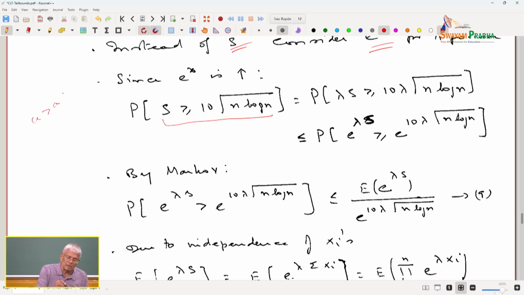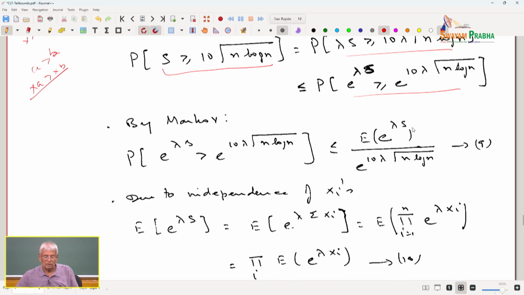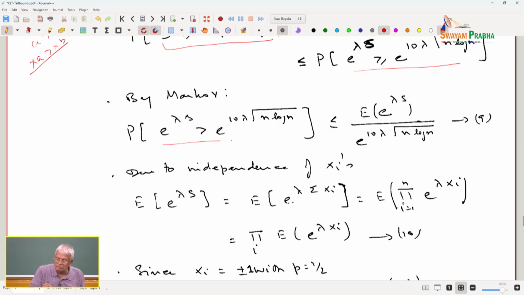If a is greater than b, and x is greater than 0, I can multiply: x a is greater than x b. If you multiply an inequality by a positive constant, the inequality remains the same. If you multiply an inequality by a negative quantity, the inequality reverses the sign. E to the power of x is an increasing function. So, if I first multiply by lambda and then take the exponential, the probability of this event is the same as the probability of this event, is the same as the probability of this event. Now, I am going to apply Markov, which gives rise to this bound.